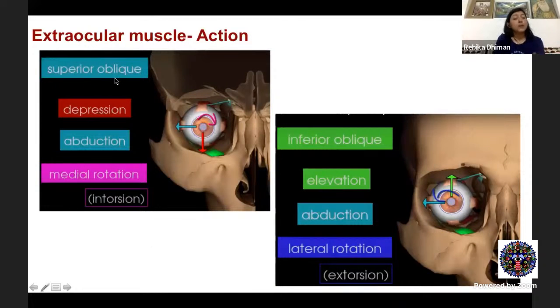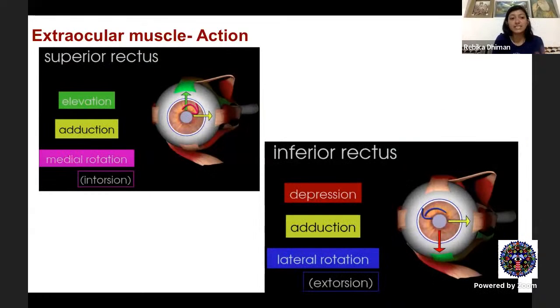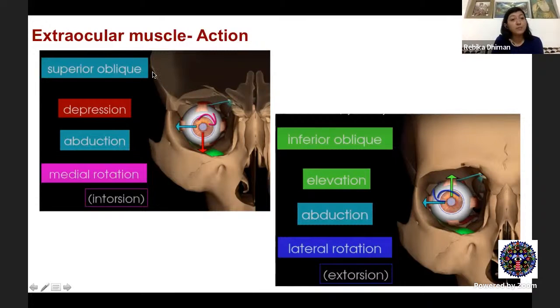Coming to the obliques, the primary action of the obliques is torsion. So always remember, they are mostly cyclotorters. Now, the mnemonic: superiors are intorters and inferiors are extorters. That's why the superior oblique and superior rectus act as intorters. The primary action of the superior oblique is intorsion, the secondary action is depression, and the tertiary action is abduction. In the inferior oblique, the primary action is extorsion, the secondary is elevation, and the tertiary is abduction.